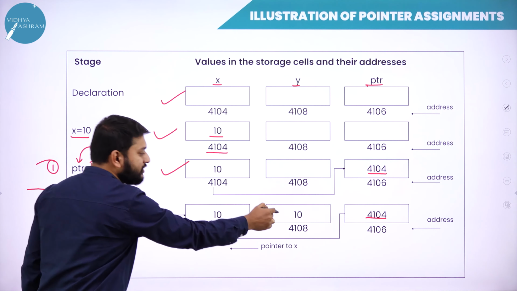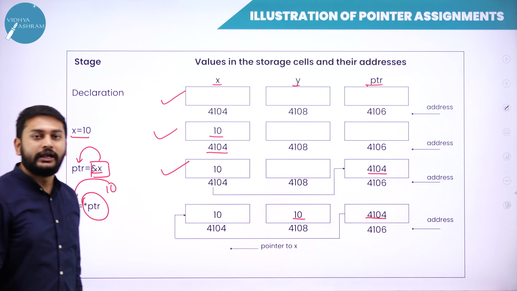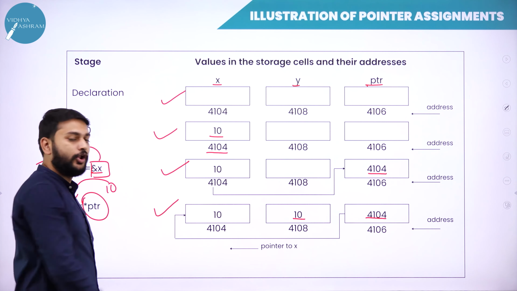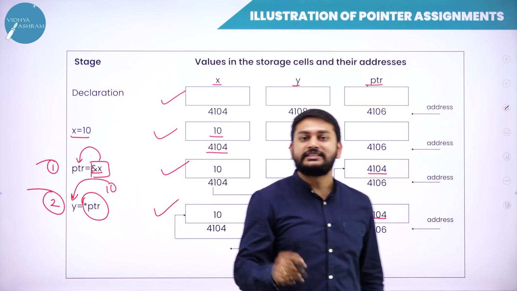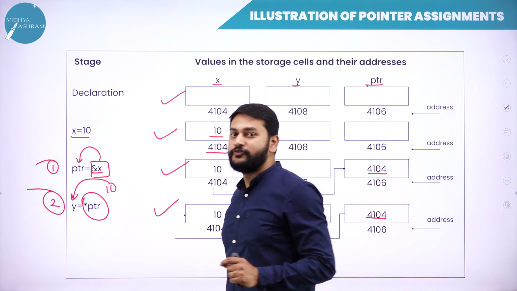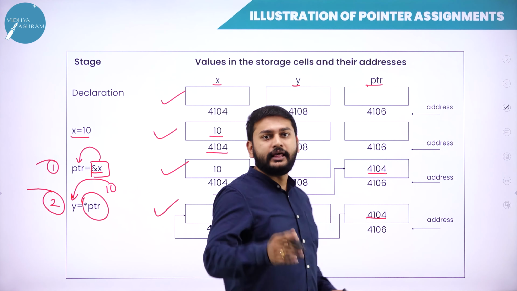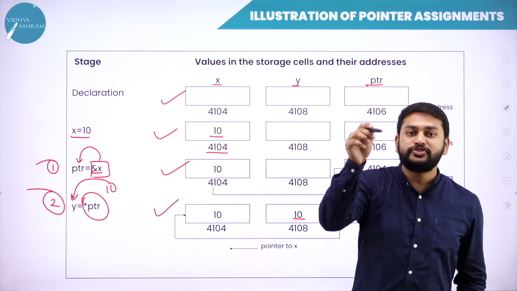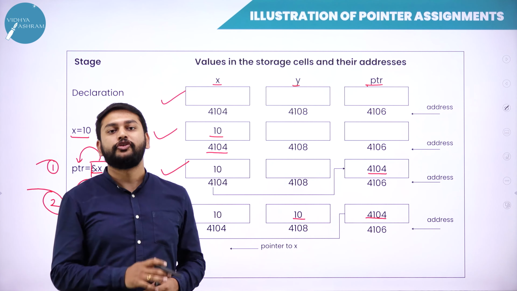What is the y location? This is the y location. I'm trying to store 10. Hope you understood this method also. So in short, ampersand in the sense you will take the address of the variable, star in the sense you will take the value at the address stored in that particular variable. So that is what you have to understand.